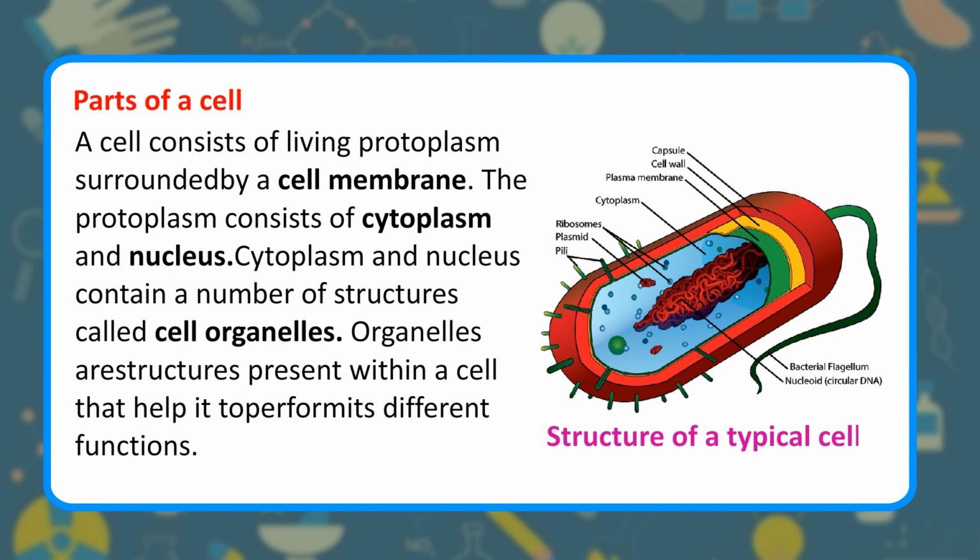Parts of a cell. A cell consists of living protoplasm surrounded by a cell membrane. The protoplasm consists of cytoplasm and nucleus. Cytoplasm and nucleus contain a number of structures called cell organelles. Organelles are structures present within a cell that help it to perform its different functions. Structure of a typical cell.